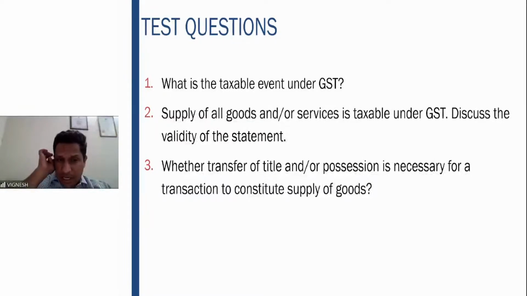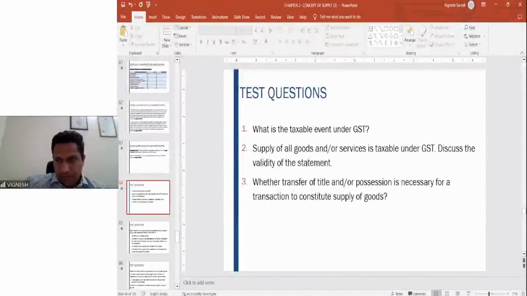That is a hire purchase agreement. So for supply of goods, these two have to be clearly fulfilled. I hope this is clear.